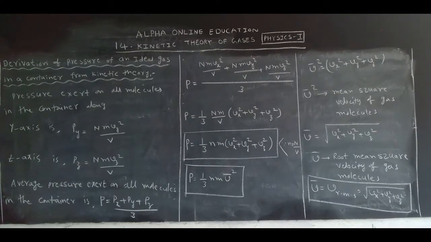Now, what is the equation for pressure of an ideal gas in the container? The pressure on an ideal gas in the container is P is equal to 1 by 3 n m V bar square. This is a very important derivation and also an important question in this chapter. We can expect this as an 8 marks question from the examination point of view.